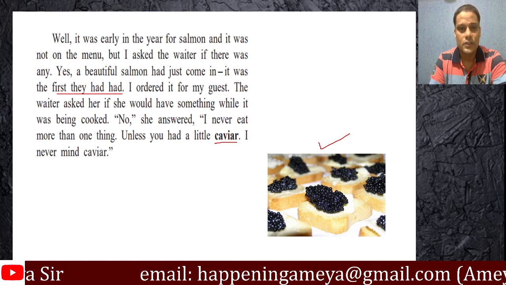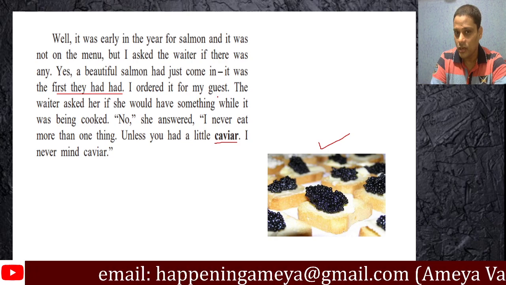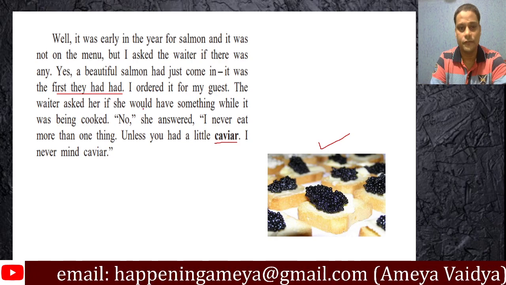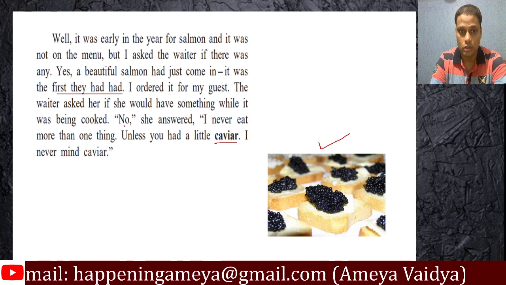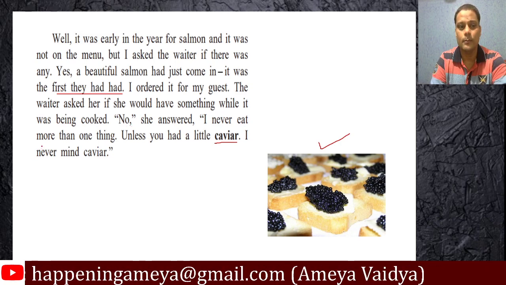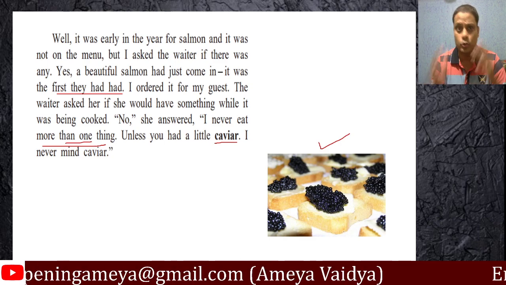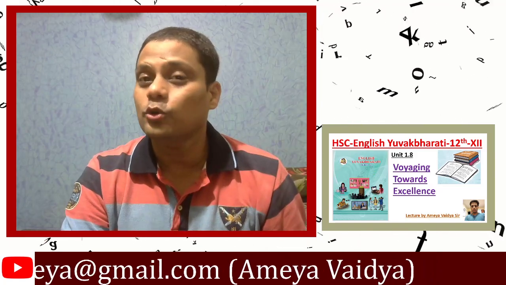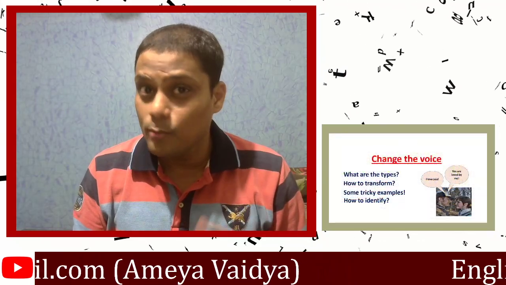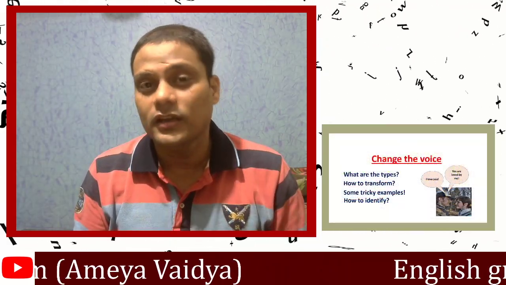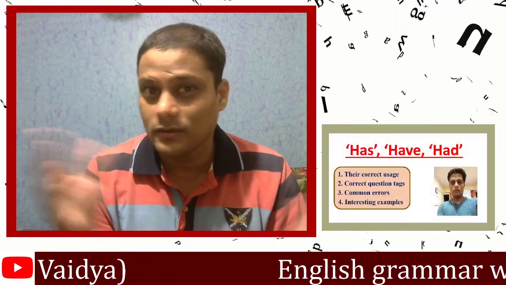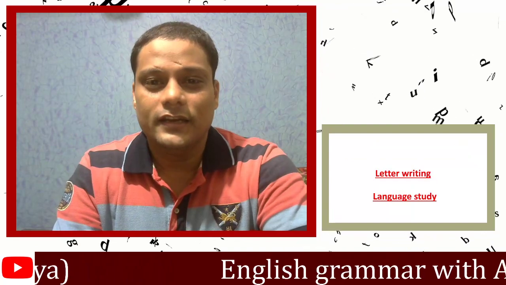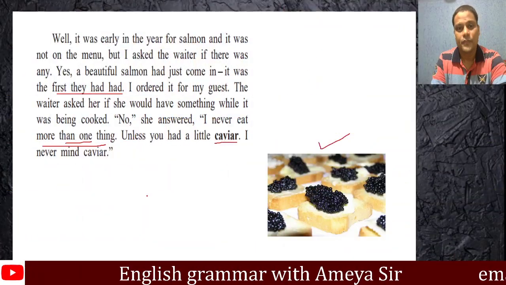Anyway, let's continue. The writer ordered some caviar for the guest. "The waiter asked her if she would have something while it was being cooked. No, she answered. I never eat more than one thing." Well, clearly she should listen to herself. I mean, come on, woman. You already said you don't eat more than one thing for luncheon, and now you've already ordered 2 things on the menu. So definitely a big question mark here. Like, what are you up to? Interesting. Let's continue. "Unless you had a little caviar."